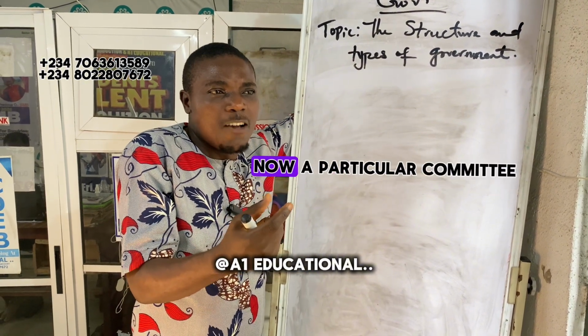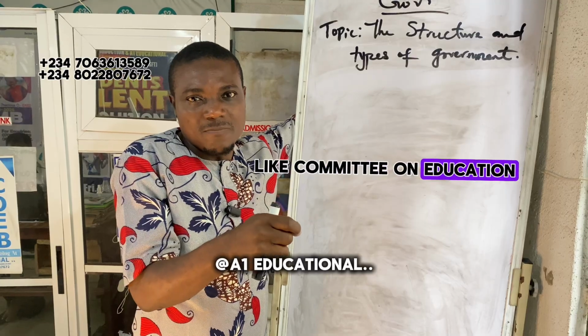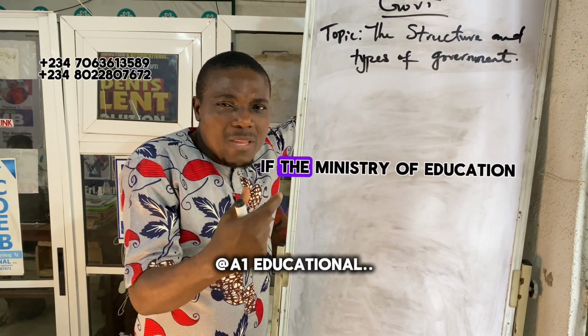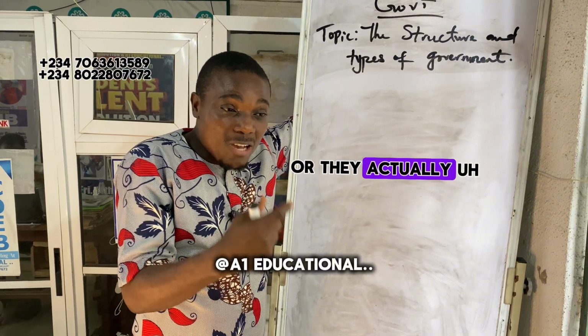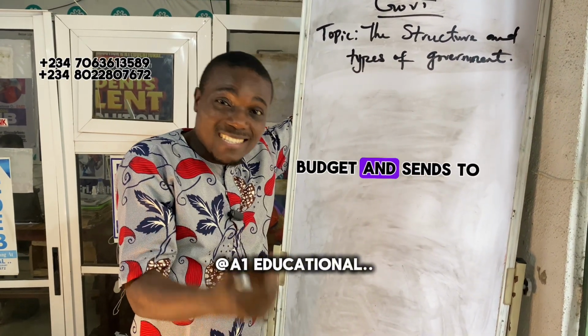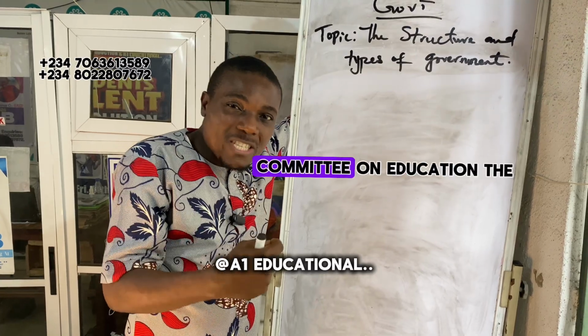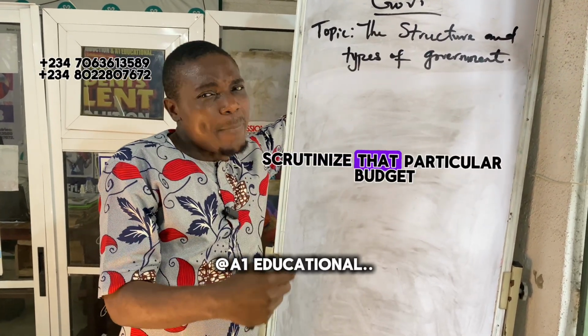Let's take, for instance, a particular committee in the legislature, like the Committee on Education. If the Ministry of Education sends a particular budget, or the Committee on Appropriation rectifies a particular budget and sends it to the Committee on Education, the Committee on Education will scrutinize that budget.